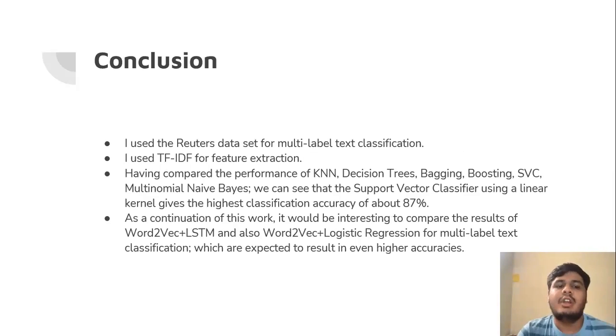Finally, the conclusion. I used the Reuters dataset for multi-label text classification. I used TF-IDF for feature extraction. I have compared the performance of KNN, decision tree, bagging, boosting, SVC, and multinomial Naive Bayes. We can see that support vector classification using a linear kernel gives the highest classification accuracy of 87%.